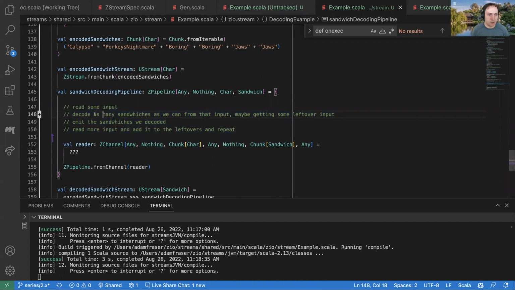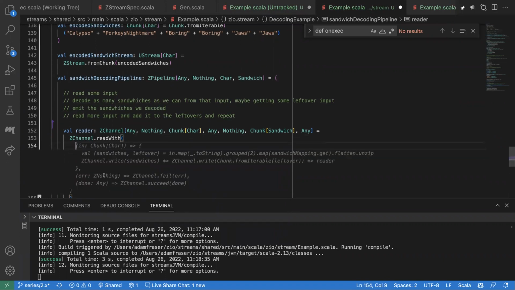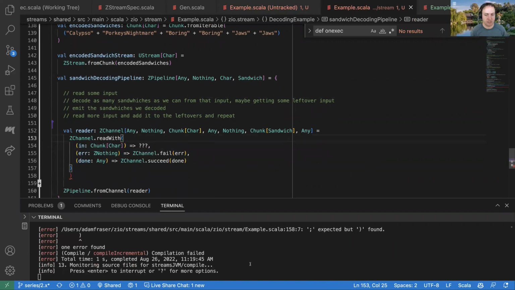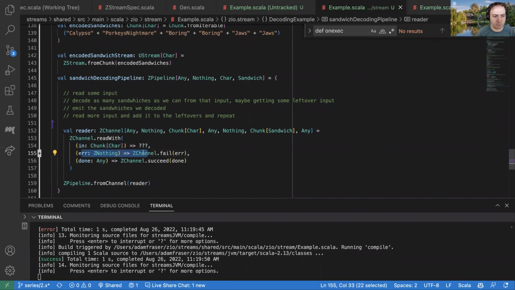Okay. Cool. So we've got this basic pattern of we're going to want to read and write and do something again. And so the low level operator to help us do this is this ZChannel.readWith. And if you remember, we worked with that a little bit before. I'm going to take advantage of at least part of what Copilot does here. But this takes 3 different functions. And so it basically says, if you get some more input from your upstream, what do you want to do with it? If you get an error from your upstream, what do you want to do with it? And if you get a done value from your upstream, what do you want to do with it?